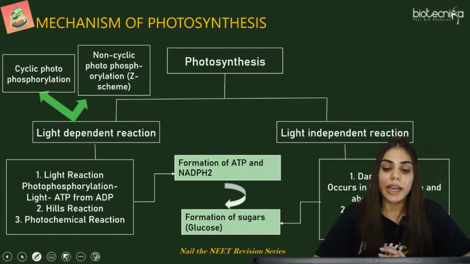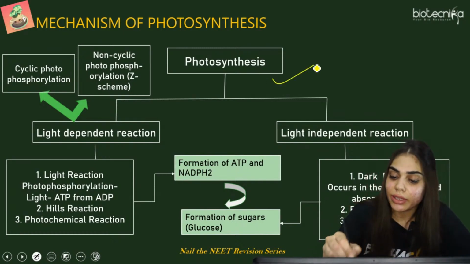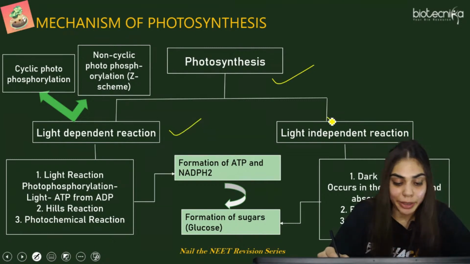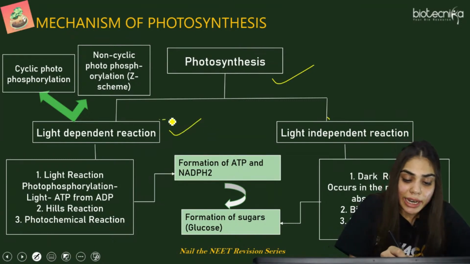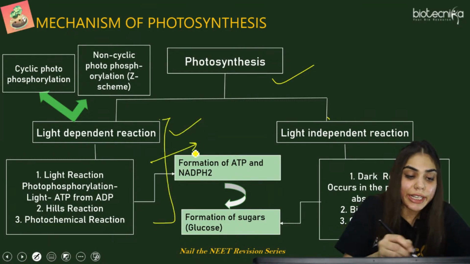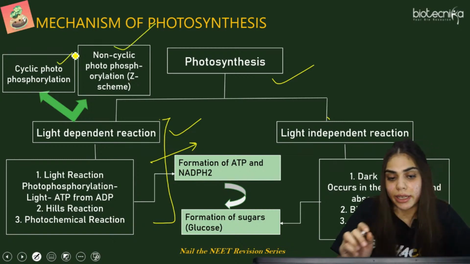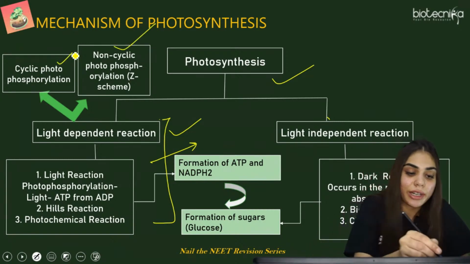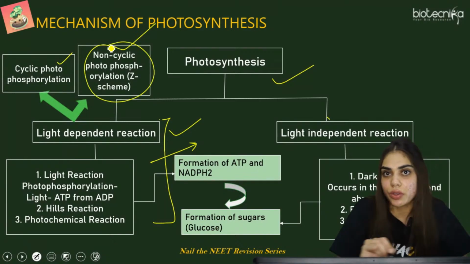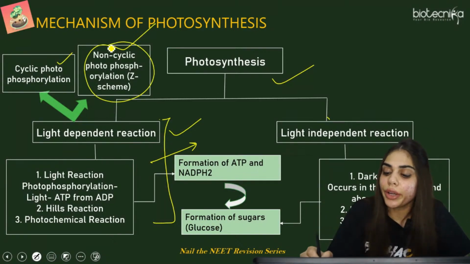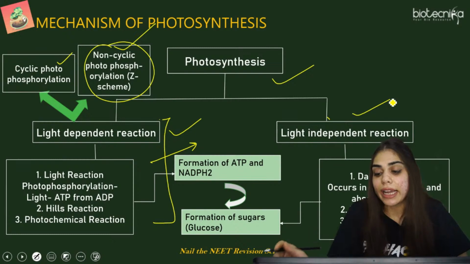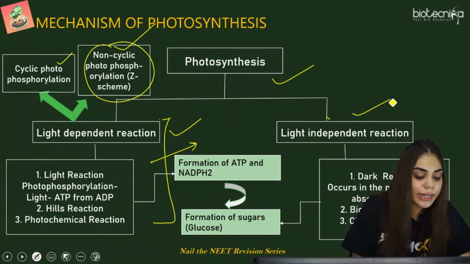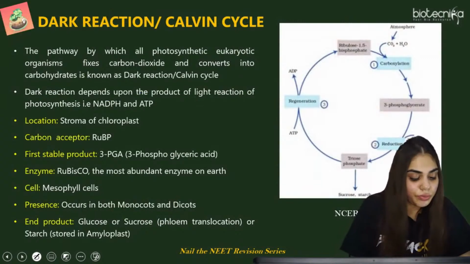So yesterday we already covered what photosynthesis is, its mechanism, light independent and light dependent. In light dependent reactions, we already covered cyclic and non-cyclic, and we also saw the chemiosmotic hypothesis that is related to non-cyclic photophosphorylation. Now today we are going to deal with what the light independent reaction is.